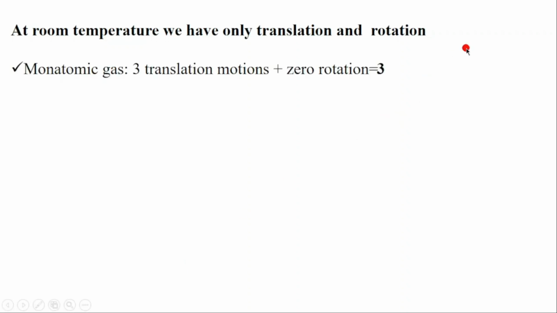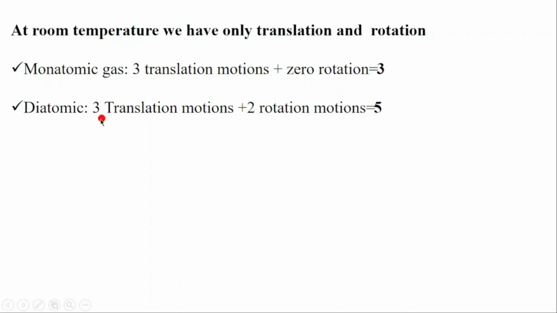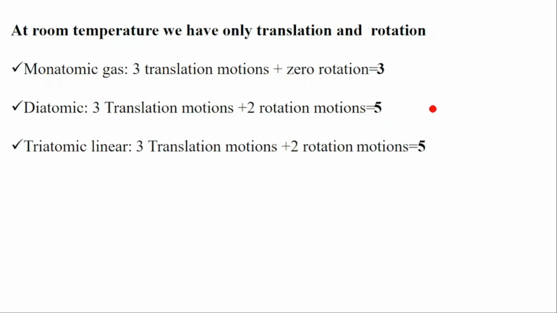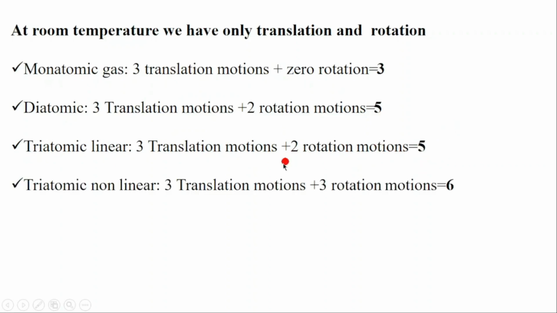So if you are calculating the total, then at room temperature for monoatomic gas, they have 3 translation plus 0 rotation, only 3 total. We have only translation and rotation. Monoatomic gas, they don't have rotation. Diatomic gas, they have 3 translational motions plus 2 rotational motions, which makes them 5. We are talking at room temperature. Then triatomic linear, they have 3 translational motions plus 2 rotational motions. We have 5.